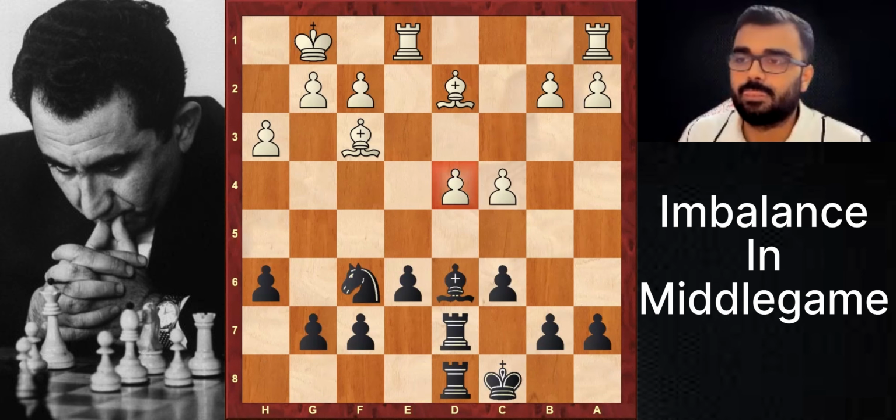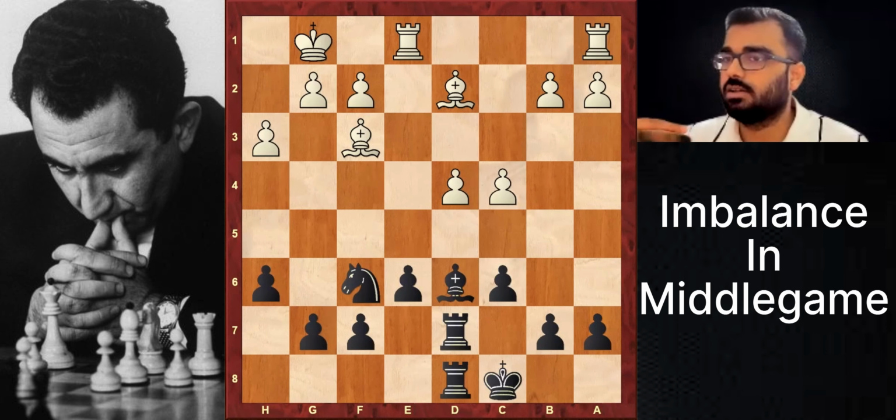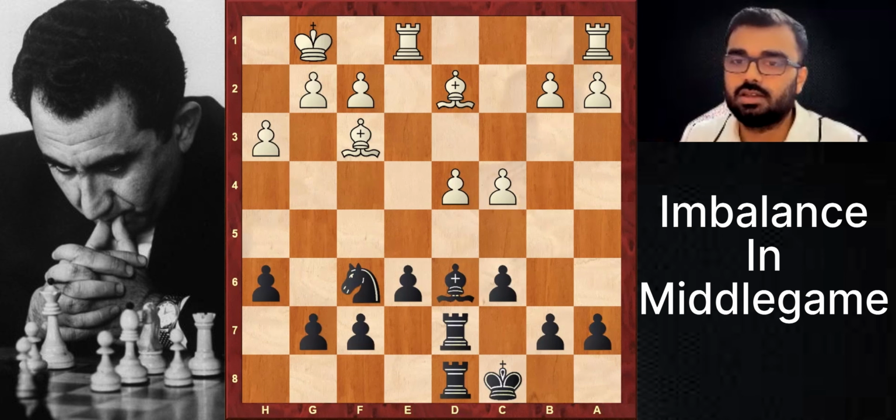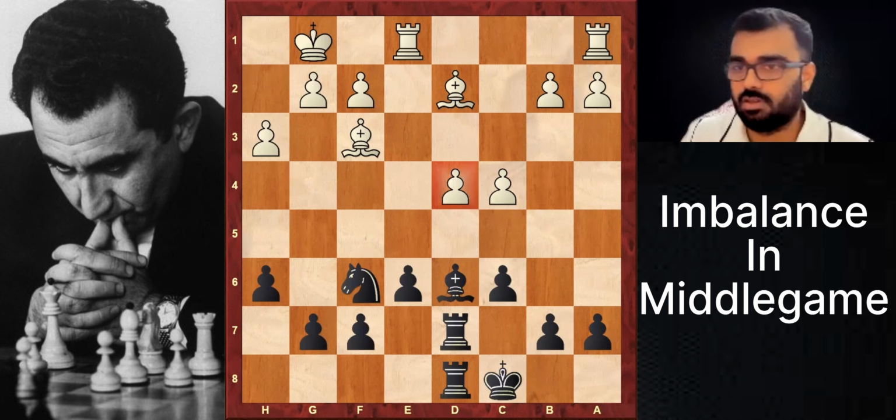c4. Again, try to understand, guys, because whenever a pawn moves, a new kind of hole, a new kind of imbalance will always get created every single time. Now what is going on? Again, understand the pawn structure, because the pawn moved. What was the pawn doing on c3? Guarding d4. Now who is guarding d4? No one.